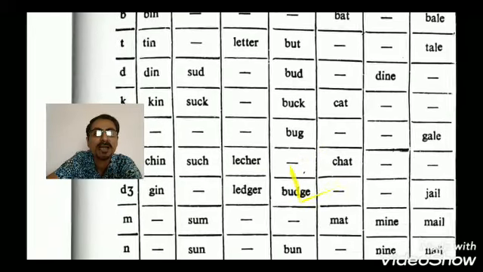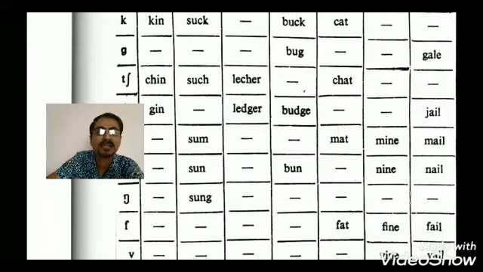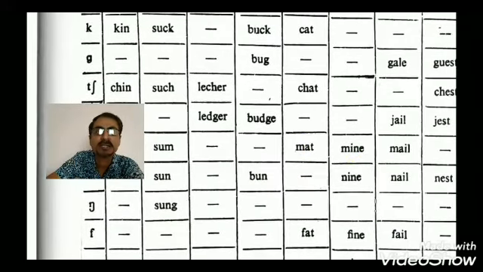D as in din, sud, bud. K as in kin, suck, buck, cat. Then we have g as in gale, bug, guest.